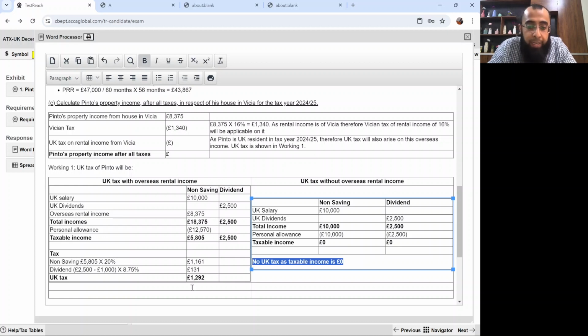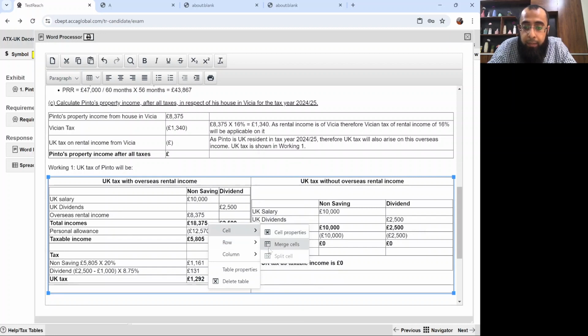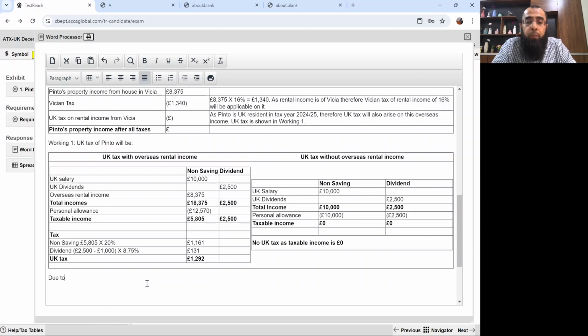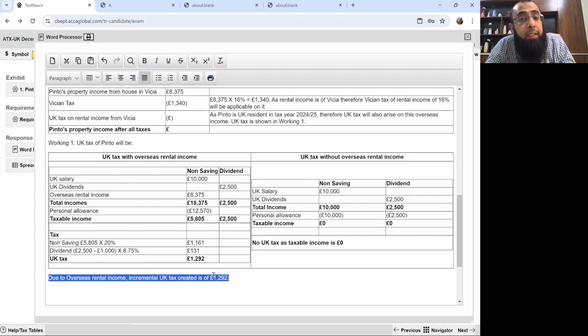So what I can say is, let me delete these rows first. What I can say is that due to overseas rental income, the incremental UK tax created is of 1292 pounds. That's the incremental UK tax. Just use your mind. UK tax with overseas rental income and UK tax without overseas rental income. So this is the incremental UK tax created, and that is of 1292 pounds.